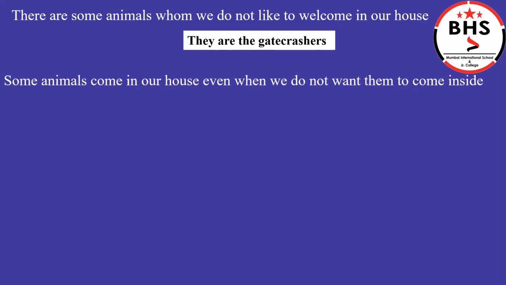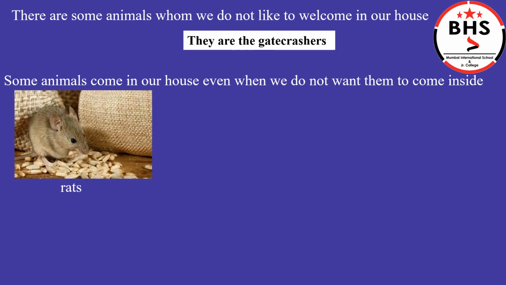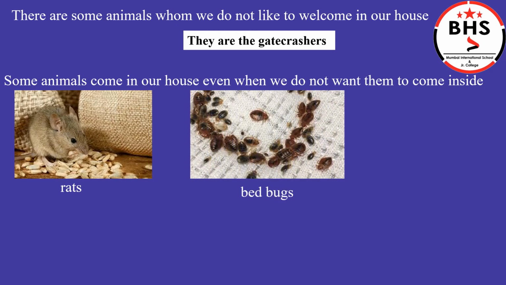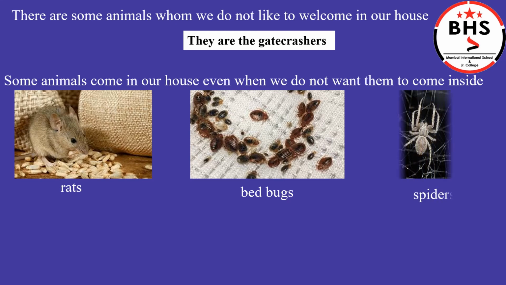Students, there are some animals whom we do not like to welcome in our house. We do not want them in our house. They are the gate crashers. Some animals come in our house even when we do not want them to come inside, like rats and mice. They come into our house and eat grains. They also spoil other things in the house by biting them continuously. We also sometimes find bed bugs in our house. They suck our blood, that is, they drink our blood.